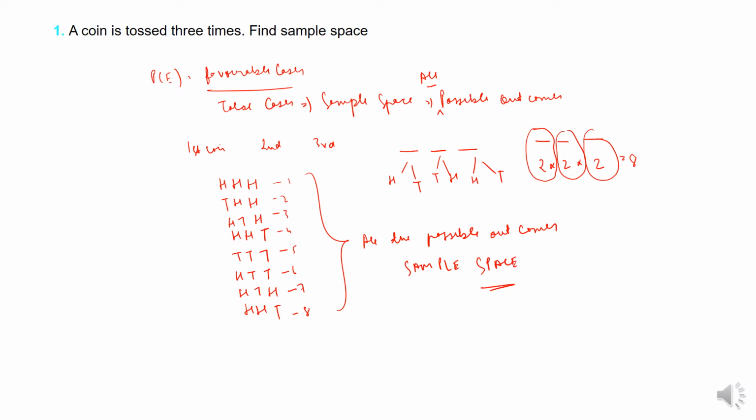I hope this is well understood. If there are 3 coins, this is for first coin, this is for second coin, this is for third coin. First coin can be either head or tail, so therefore 2. Second coin will be head or tail, therefore 2. Third coin also head or tail, therefore 8 possibilities. So you will first get to know the number, that there will be 8 such combinations, and these are all the 8 such combinations. I hope this is clear. Let us see the next question.